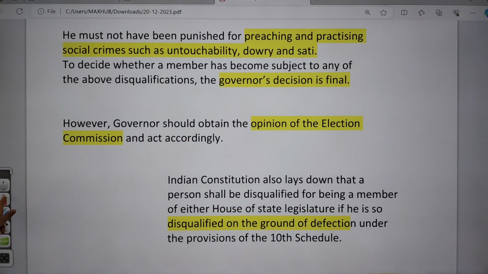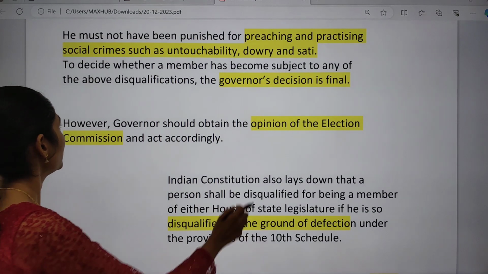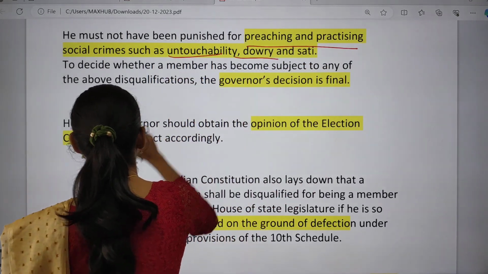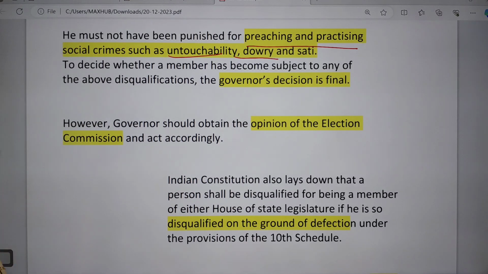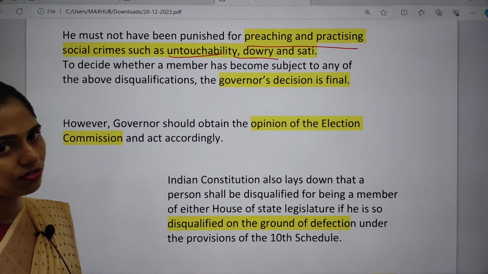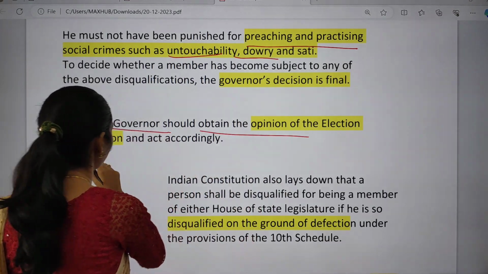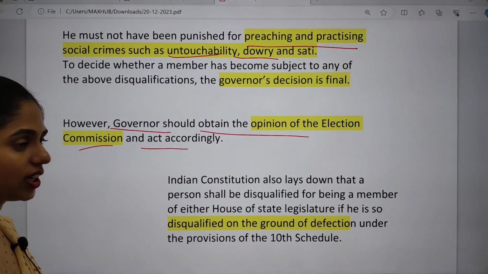He must not have been punished for preaching and practicing social crimes like untouchability, dowry and sati. The decision is taken by the Governor, and that is final. The Governor should obtain the opinion of the Election Commission and act accordingly.